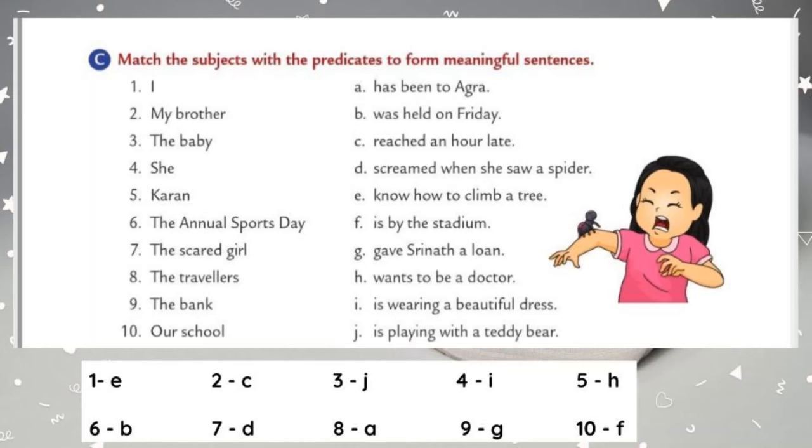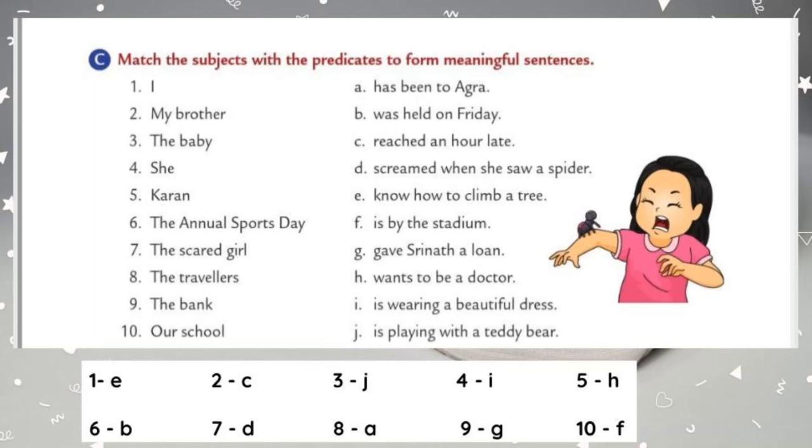Which one? Yes, you're right. The first one is I know how to climb a tree. This is the correct predicate for the given subject. So what you want to do means you want to write the number near to the word tree. So no need to draw a line. Okay, just write the number 1 near to the option E. Yes. Okay, let's move to the second one, my brother.